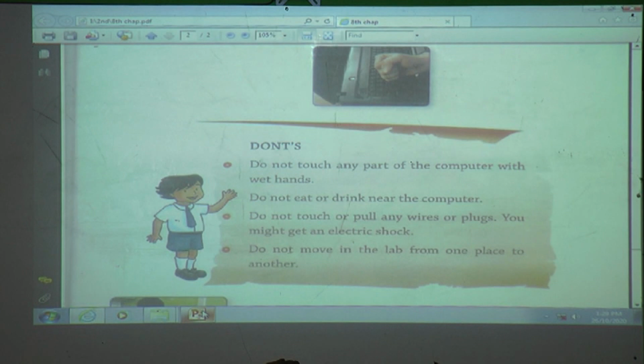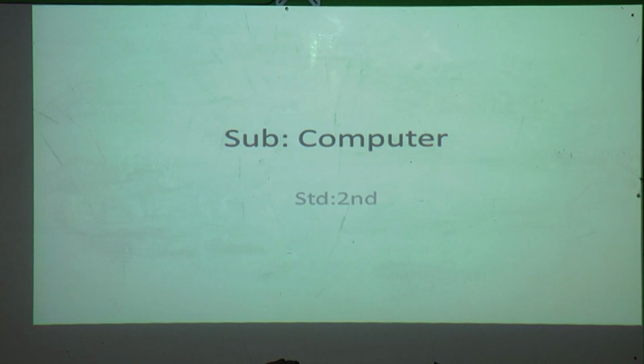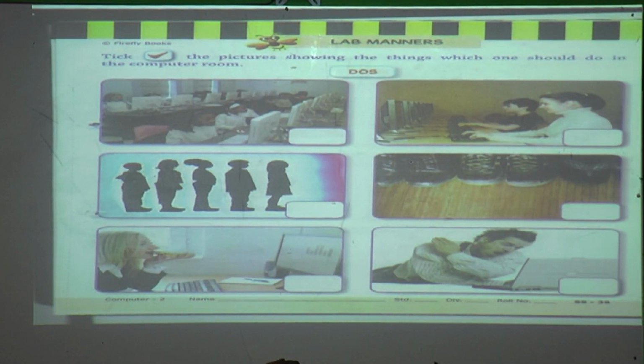Now we will solve the skill sheet. From your skill sheet, open page number 39. What is the first one? Question. Open fast page number 39. Do's. Tick the pictures showing the things which one should do in the computer lab. Means which thing we must do when we enter the computer lab. In front of that picture we must tick it.